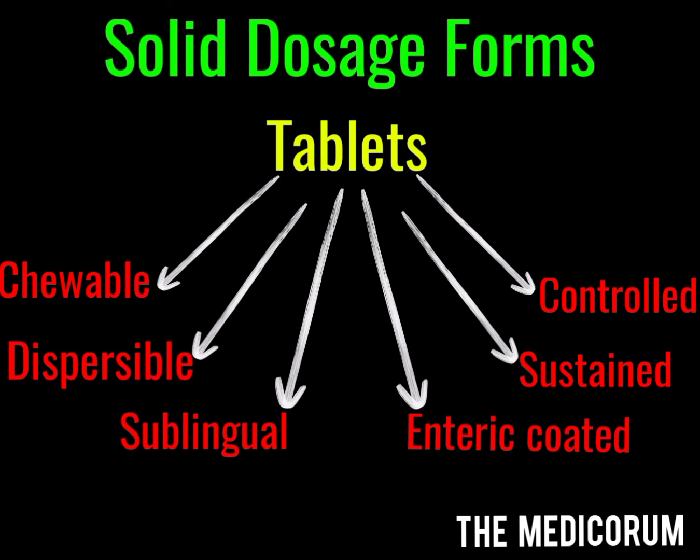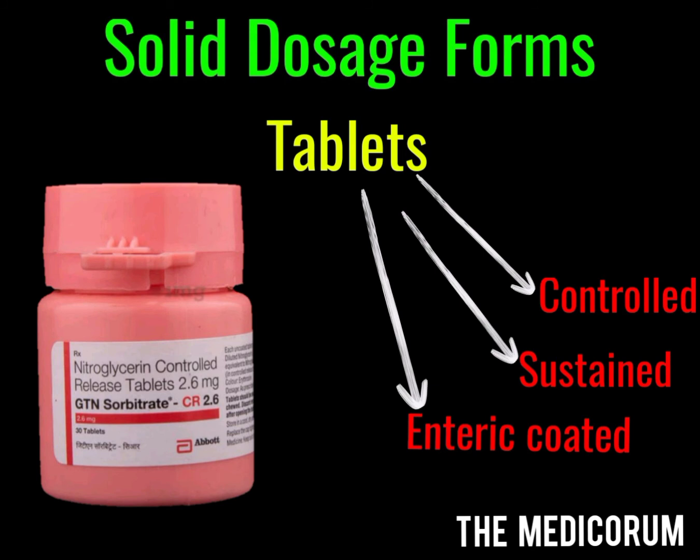The controlled release tablets contain a semi-permeable membrane which controls the release of drug in order to prolong the duration of action. The most important and common example of controlled release tablet is the nitroglycerin tablet, which is given to patients suffering from cardiovascular disorders.